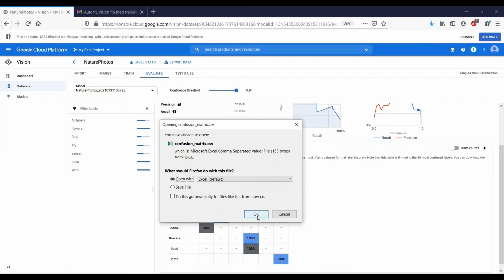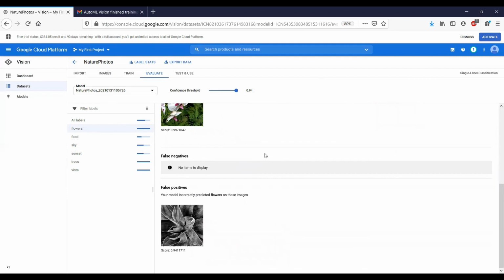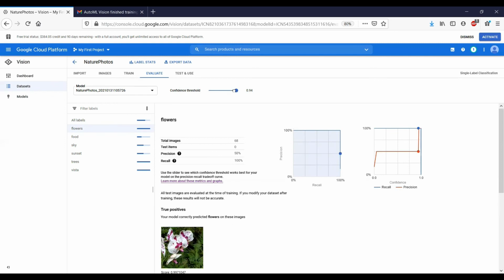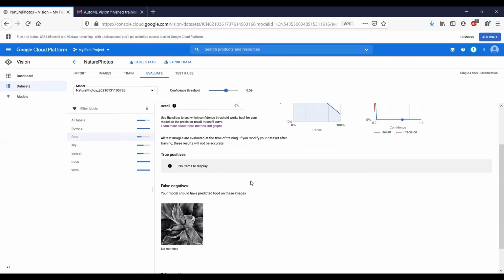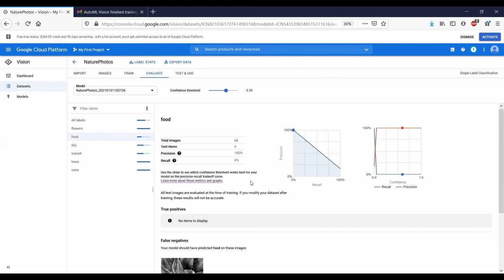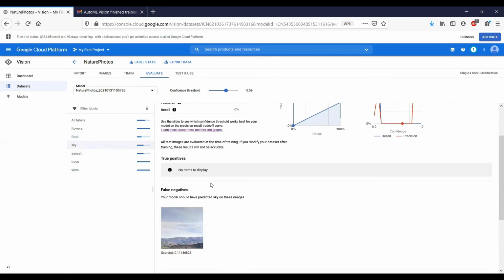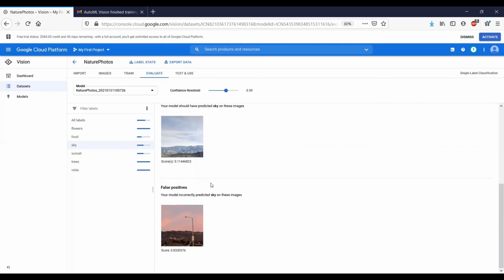Now if you want to see each class separately, what you can do is just click on any one of the labels on the left side, say for example flowers, and that will show you the performance for that individual class. Again, you can play with the confidence threshold and you can check other categories like food, etc. It also provides you with false positives, and it shows what should have been predicted and the score it got currently. And again, we have a small amount of data, so you don't have confidence in the model's performance. In production, you would actually need exponentially more labeled images.